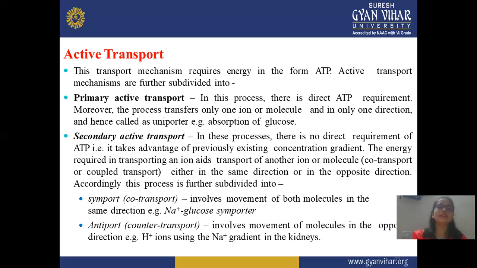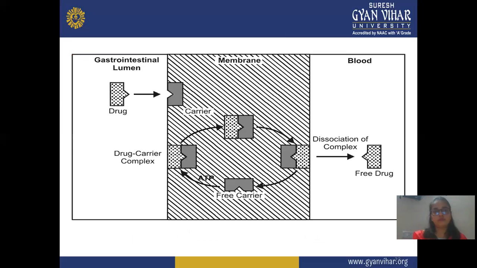Again, active transport is divided into two parts, primary active transport and secondary active transport. And secondary active transport is further divided into two categories, symport and antiport. Symport is also known as co-transport, and antiport is known as counter transport. This is a diagrammatic way of showing carrier mediated transport. In the membrane, the drug and the carrier form a complex, and it goes across the membrane with the help of the carrier into your blood. When it reaches the blood, it dissociates, and the carrier becomes free and takes another fresh molecule.